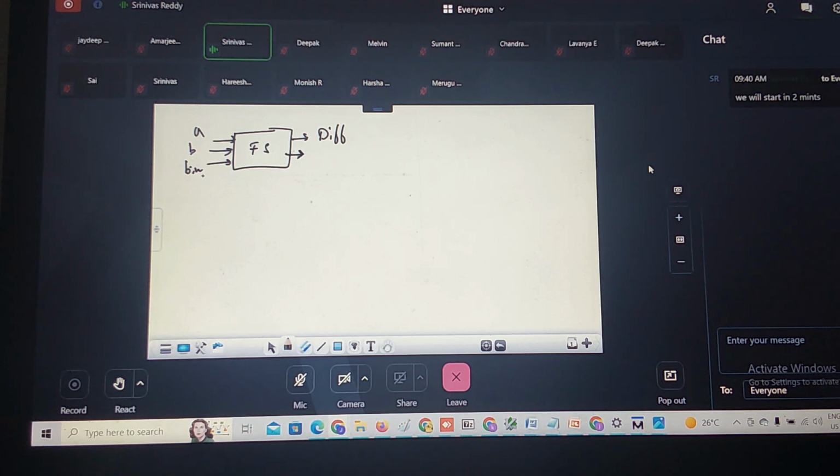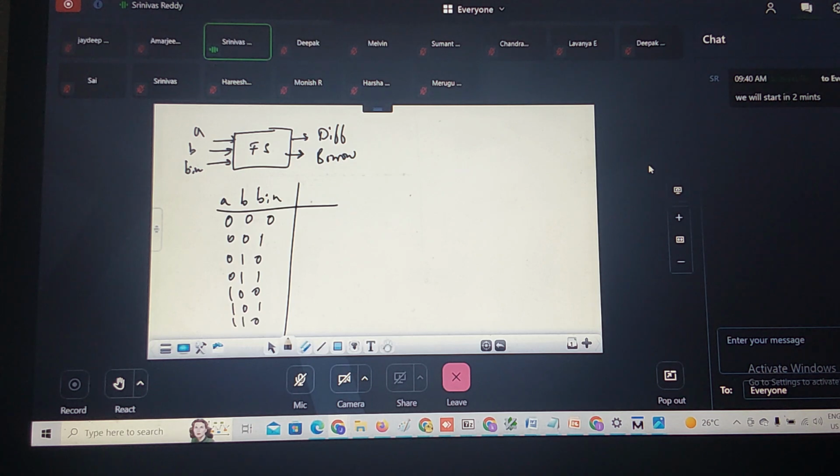So that borrow I will represent as Bin. 3 inputs and 2 outputs, full adder, full subtractor. So 3 inputs means how many possible combinations? 8 possible combinations. 000, 001, 010, 011, 100, 101, 110, 111. So this is a difference and this is the borrow.